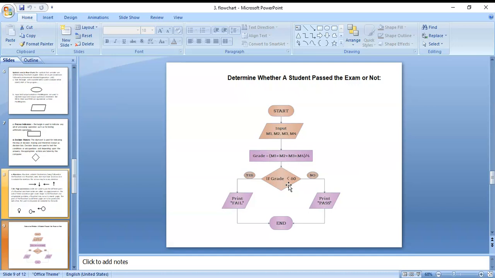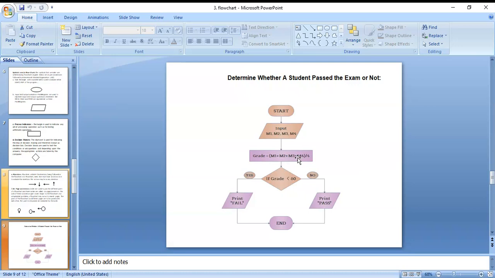Suppose four subjects are there, 400 divided by 4 is 100. Then 100 into 100 by 100. What is that? That is 25%.